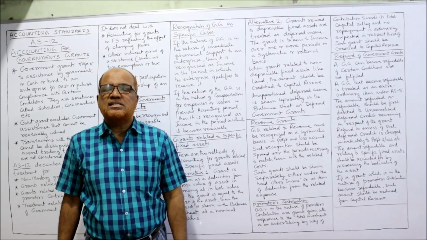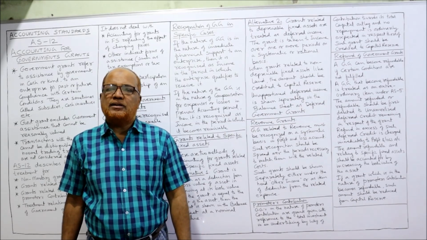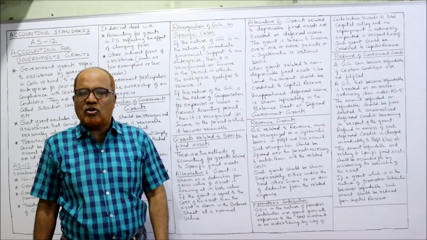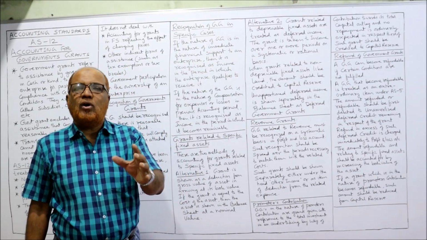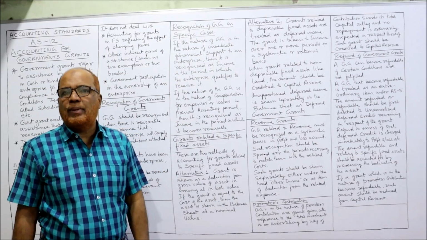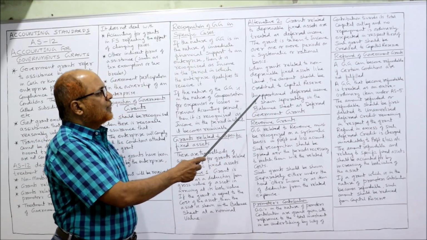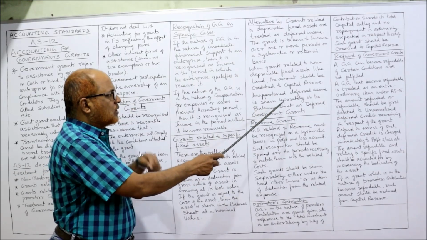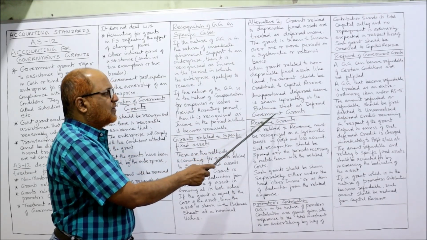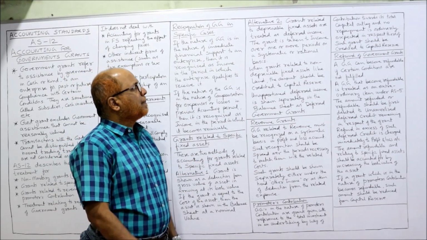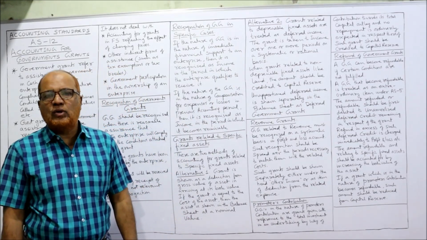It should not be treated as deferred income. It should be treated as a capital reserve because the grant is received for a non-depreciable asset. Now, unapportioned deferred income is shown separately in the balance sheet as deferred government grants. That's all. This is the second, alternative 2.